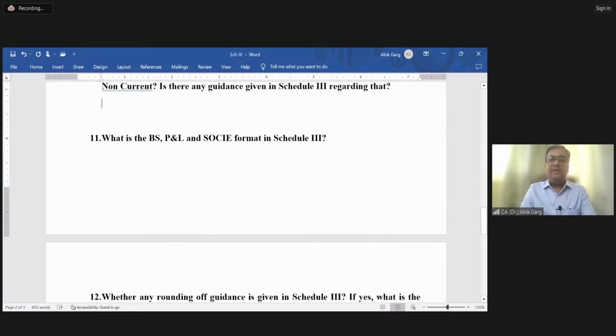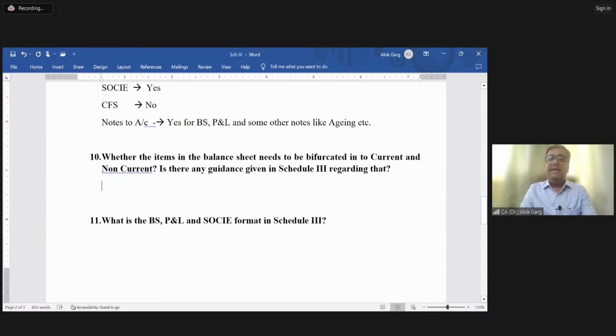Next question. Whether the item in the balance sheet needs to be bifurcated into current and non-current. Is there any guidance given in Schedule 3 regarding that? You have seen your balance sheet.